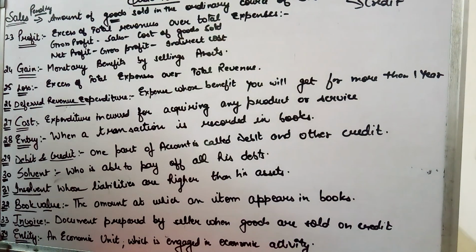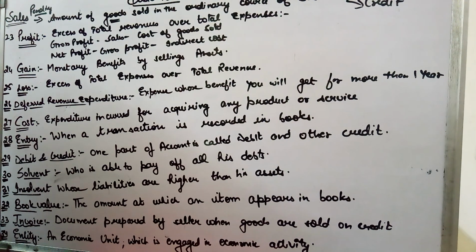For example, right now you are in class 11 and I have my coaching institute, and I say I'll be charging 2 lakh rupees. You have to pay a tuition fee of 2 lakh if you want to come to my coaching institute, and this 2 lakh is for 2 years. If you pay in installments, you have to pay 1.5 lakh each year. So if you pay yearly, you will have to pay 3 lakh in total. But if you pay a consolidated amount right now, you pay 2 lakh, and you can save 1 lakh. But this 2 lakh which you are paying right now, you are going to get the benefit of for 2 years. That is known as deferred revenue expenditure.